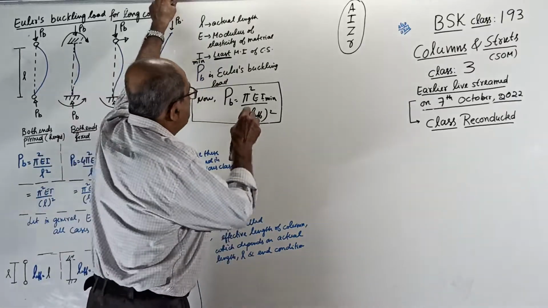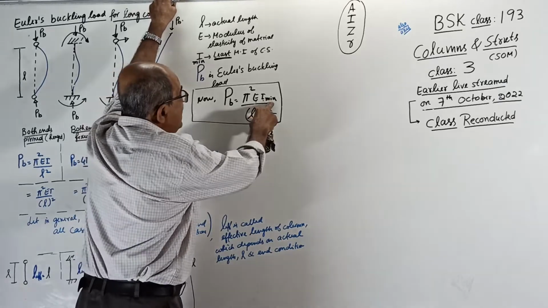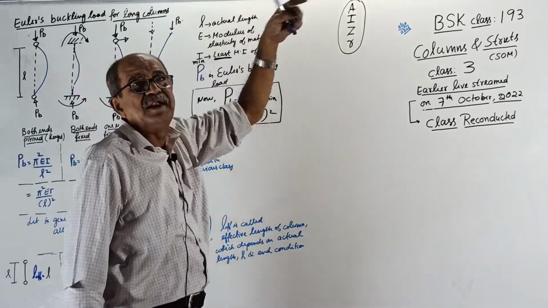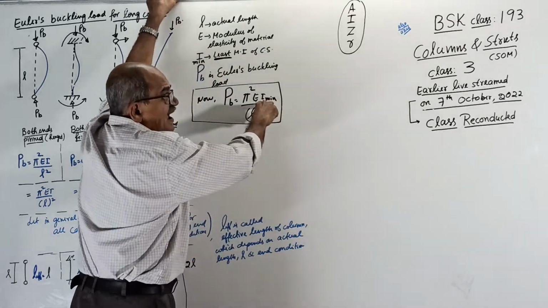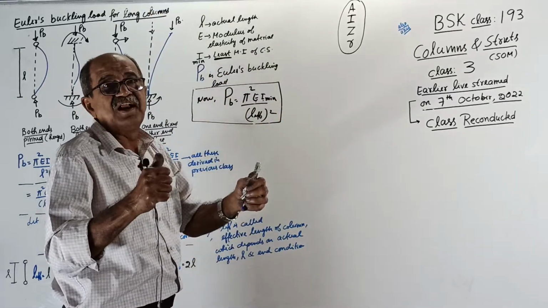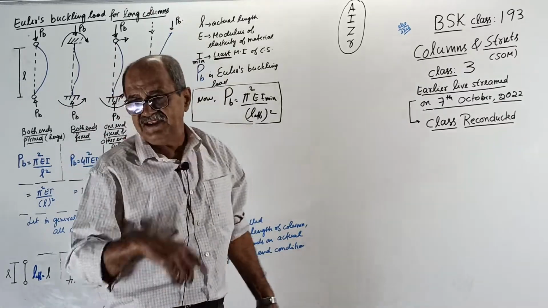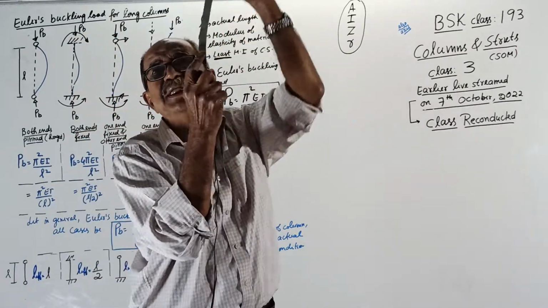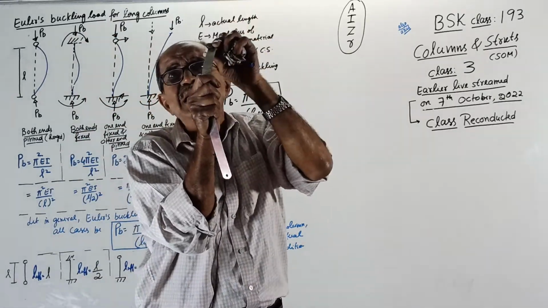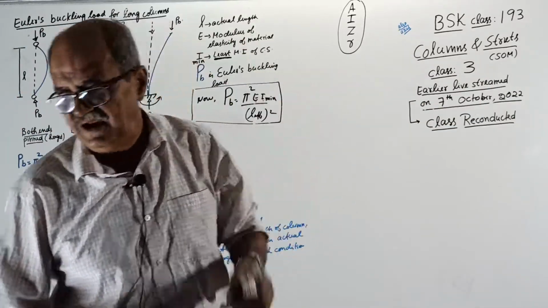But here, one drawback, not drawback. L effective is there, I is there. I is in the numerator, L effective in the denominator. That means the higher the I value, the stronger the column. But the higher the length, the weaker the column. Common sense: when the length of the column becomes more and more, it buckles very easily. When the length is lesser, it won't buckle easily. These will all be thoroughly explained in further classes.